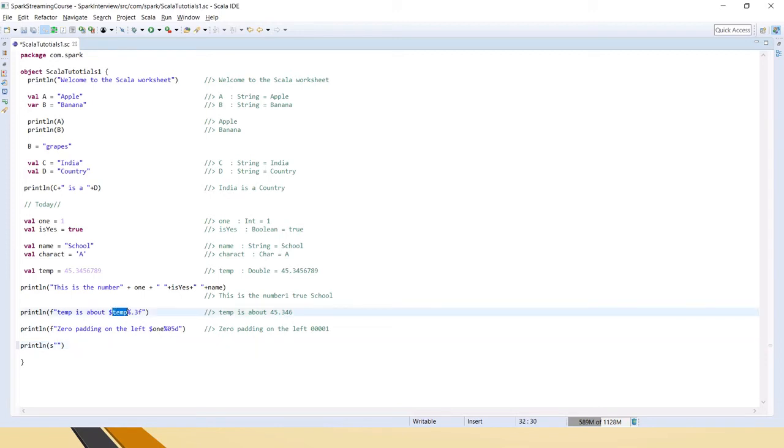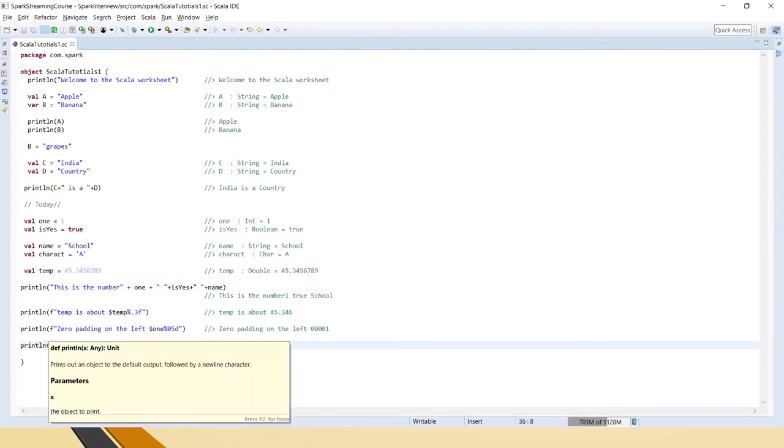Similarly print the values like 1. So it will print as 1. However you want, right? So instead of this concatenation, you can use this dollar symbol as well.